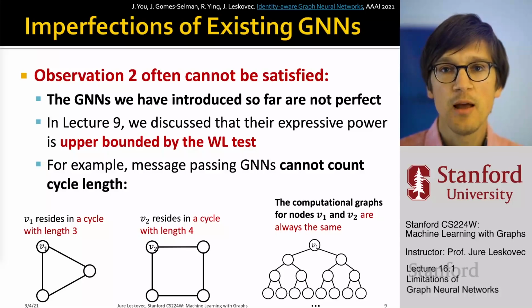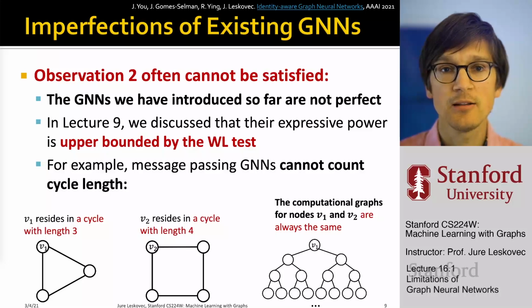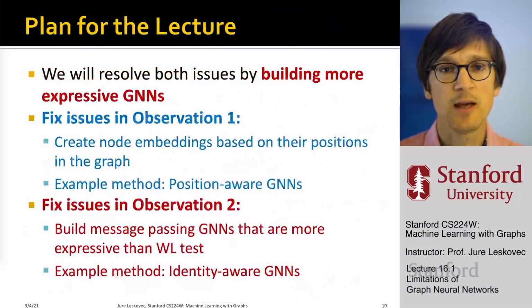They will always be embedded into the same point, because their computation graphs are identical, even though one resides in a triangle and the other in a square.